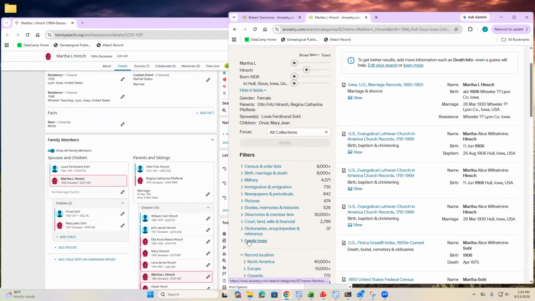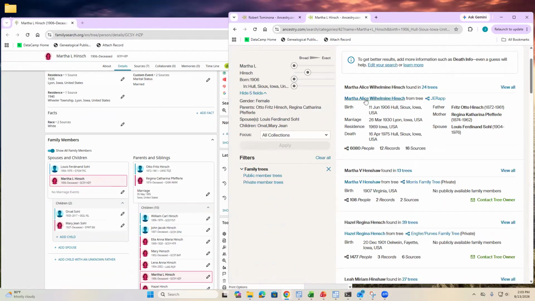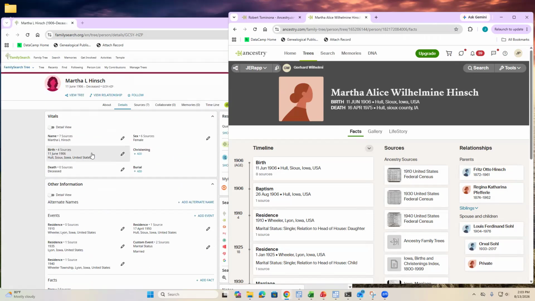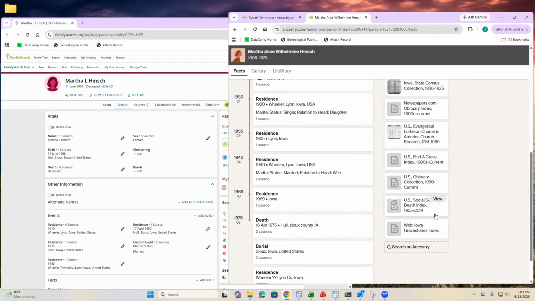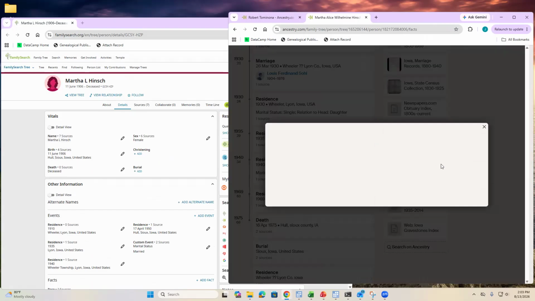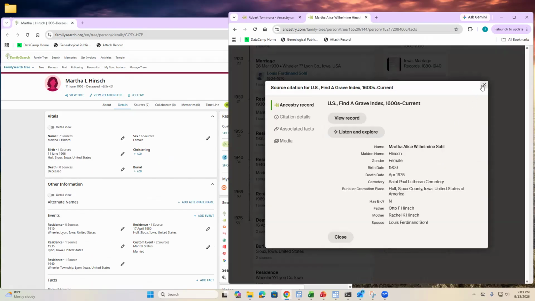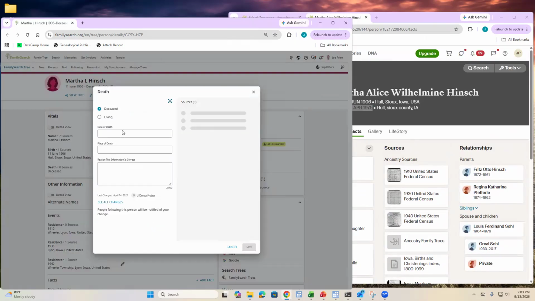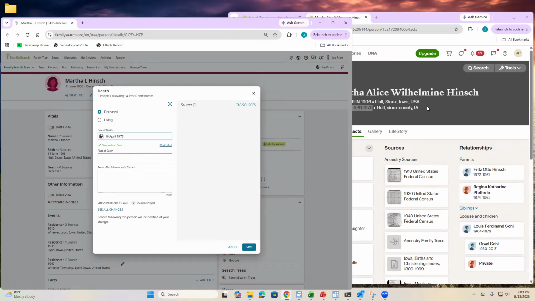The thing I really like to use are these family trees. So you can see here is a person that has the same father, mother, and husband. So I'm going to click there, and it has 16 sources attached. And if we come up here, notice we already have the birth information, and here we have some death information. You might ask, well, where's that coming from? Well, it's coming from that Find a Grave that we saw earlier. Perfect. So what we're going to do then is add this information over here to Family Search.